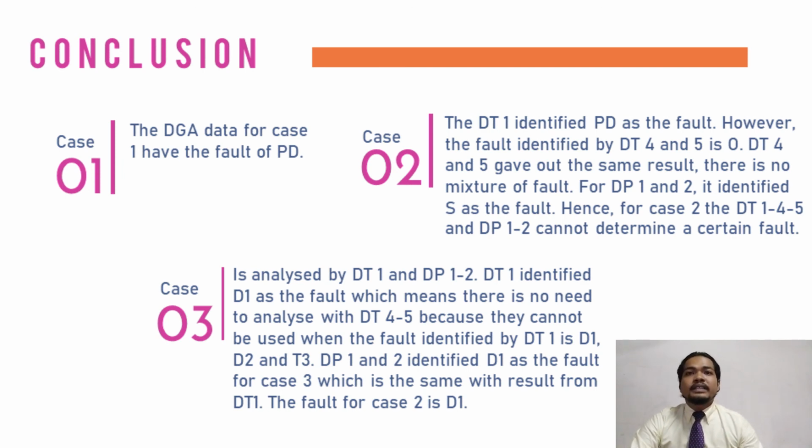Thirdly, case 3 is analyzed by DT1 and DP1 and 2 only, because the fault DT1 identified for case 3 is D1, which is discharge of low energy. When D1 is identified by DT1, there is no further analysis by DT4 and 5, because they cannot be used when the fault identified is D1. For DP1 and DP2, the identified fault is D1, which is the same as DT1. Hence, the fault for case 3 is D1, which is discharge of low energy.